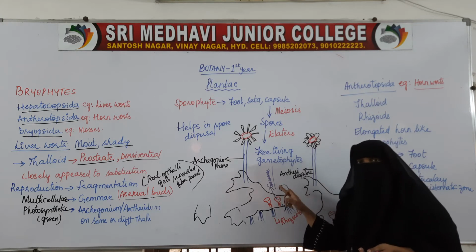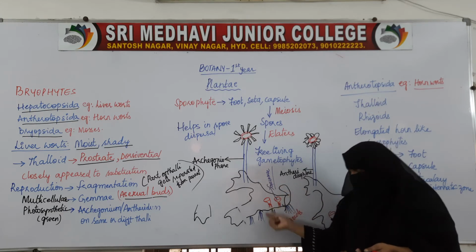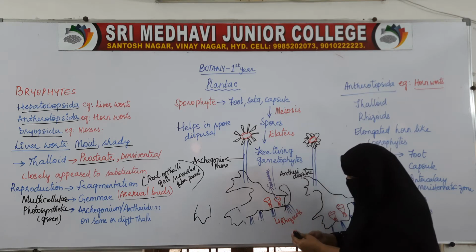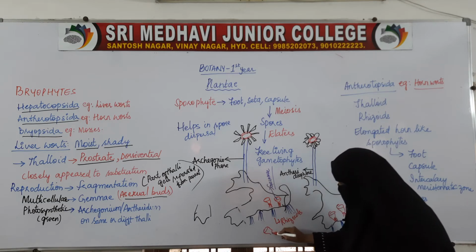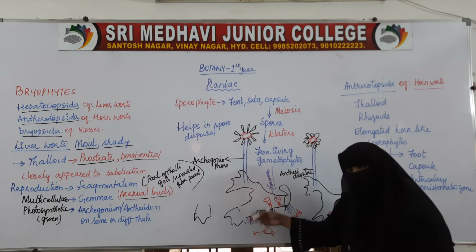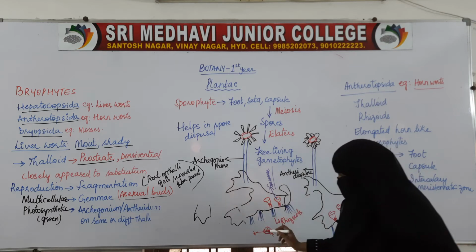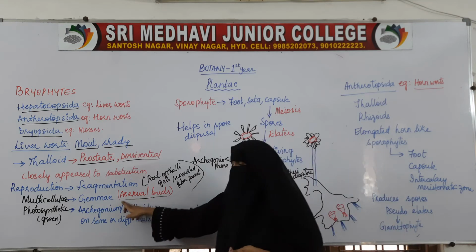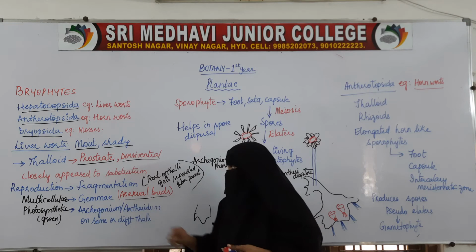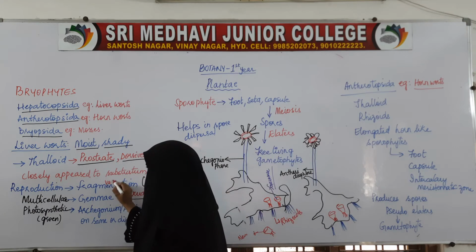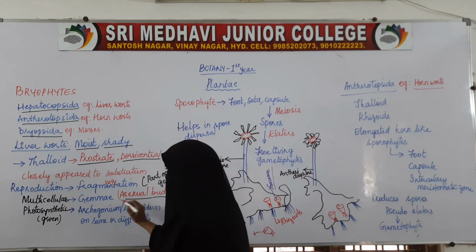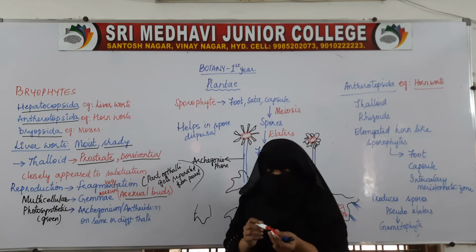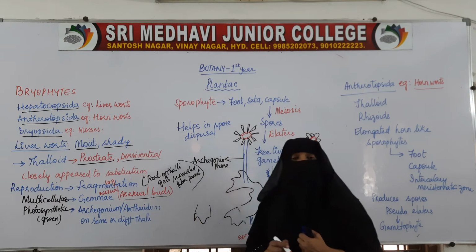These gemmae are asexual buds. These buds will detach and fall on the ground, and they will germinate into a new organism. So this is how asexual reproduction takes place. Fragmentation is the vegetative method. This by gemmae is the asexual method. Then they also reproduce sexually.